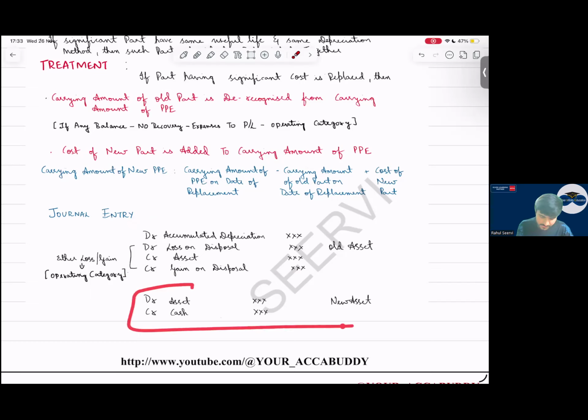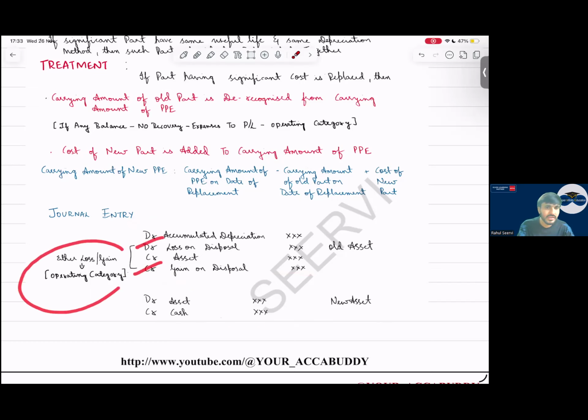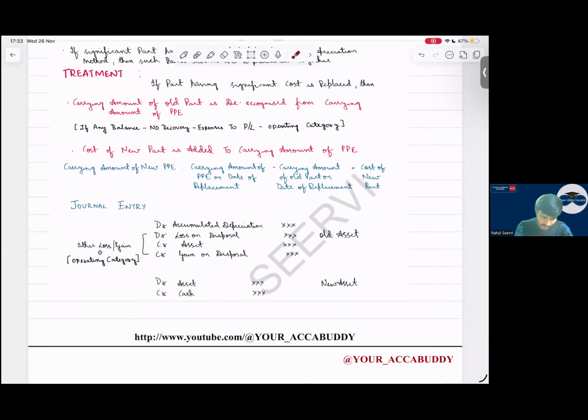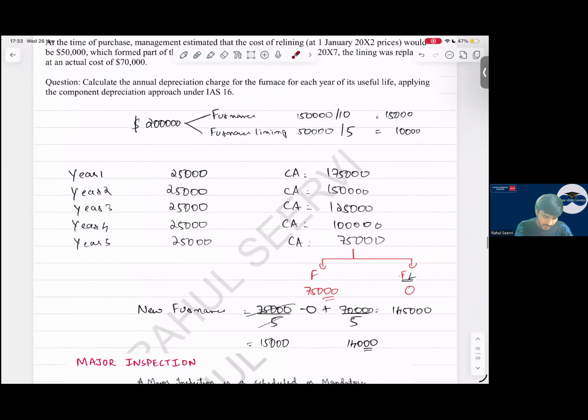What is the new asset? Debit asset, credit cash. So this gain or loss, where will you recognize? In operating category, P&L. So this was the accounting regarding component accounting which we have covered.